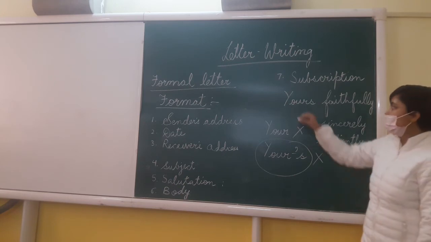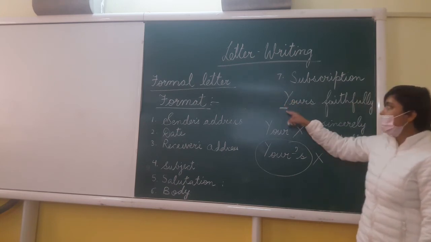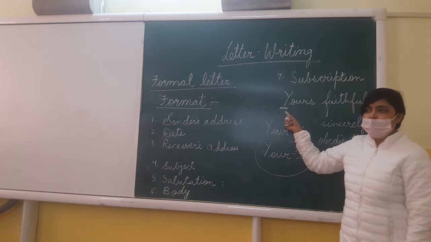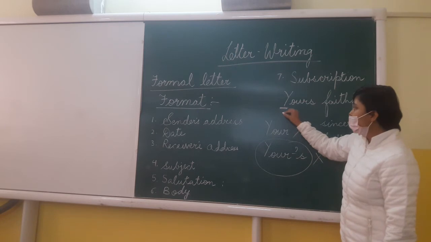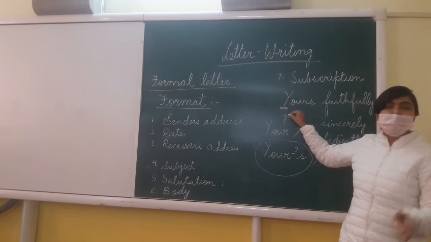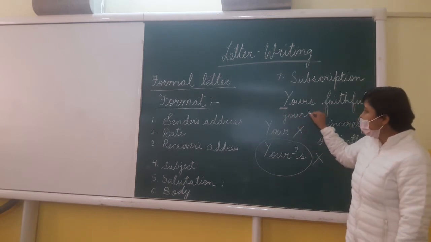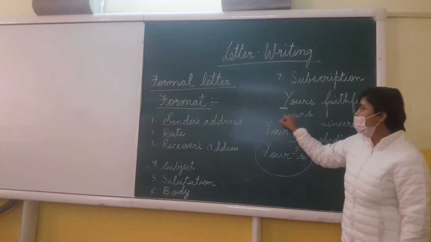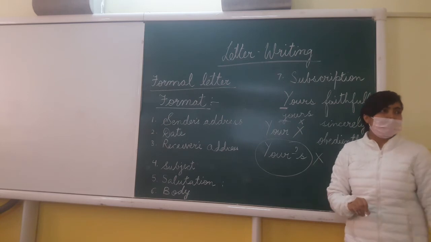Also see that the first letter which you are writing should be a capital letter. It should not be small. Many times we write yours in small letters, and even if you have written it correctly, because of the first letter, this can become wrong.